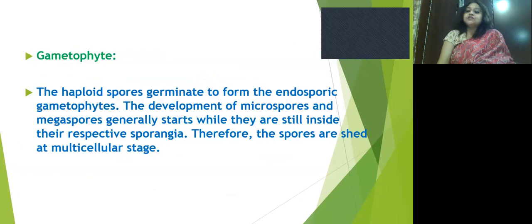Next, we come to the structure of the gametophyte. The haploid spores germinate to form endosporic gametophytes. The development of microspores and megaspores generally starts while they are still inside their respective sporangia. Therefore, the spores are shed at a multicellular stage.